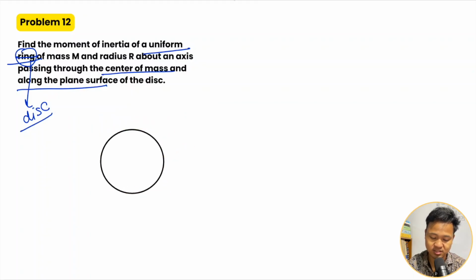The question asks along the plane and passing through the center. Here they ask you to find I.